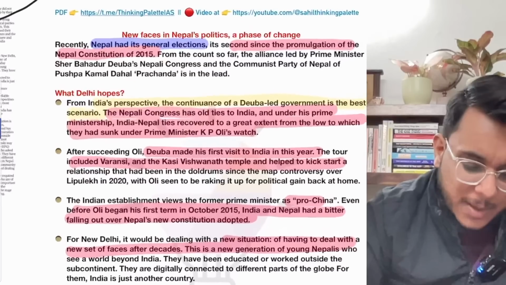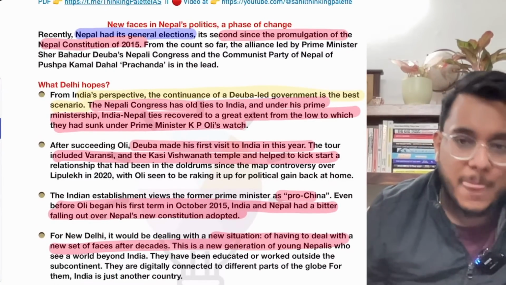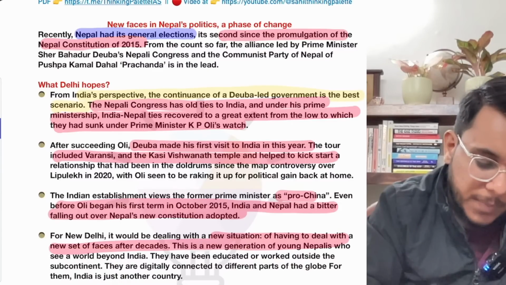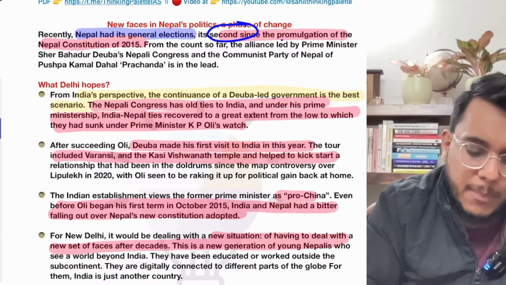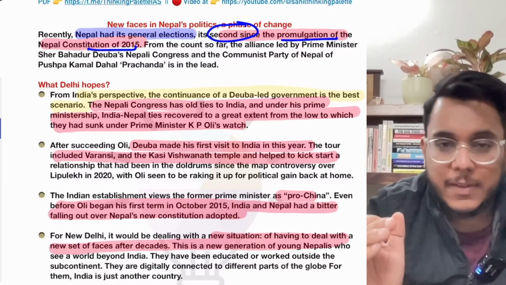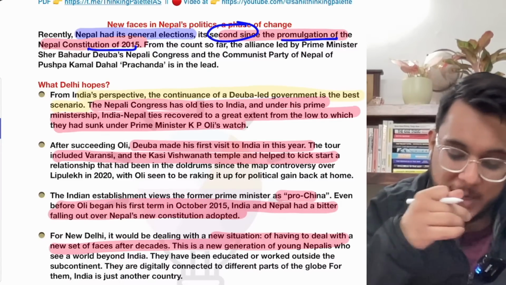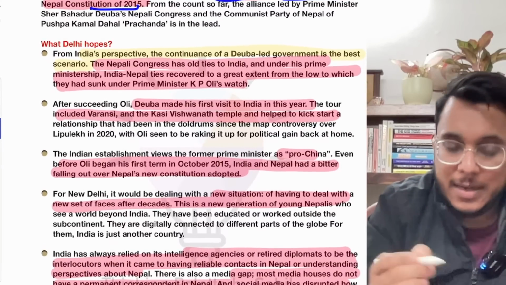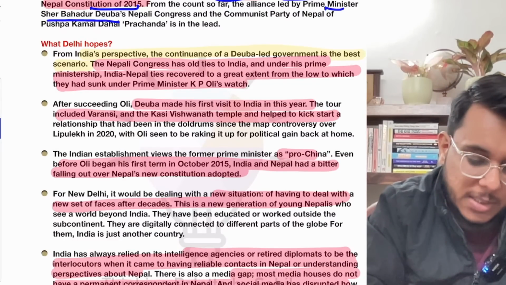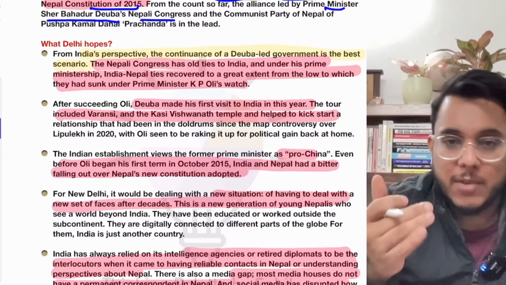But guys, understand this, there are a few basic points that I have provided you here. You can read that. Number one, when we talk about the recent 2022 elections, this is the second election since the promulgation of Nepal's constitution in 2015. And recently the first government in Nepal completed its tenure, and the elections have now been announced. Basically, it has been reported that in these elections, Sher Bahadur Deuba, who was the prime minister, his Nepali Congress and his alliance is leading, and actually the Deuba government is more favorable